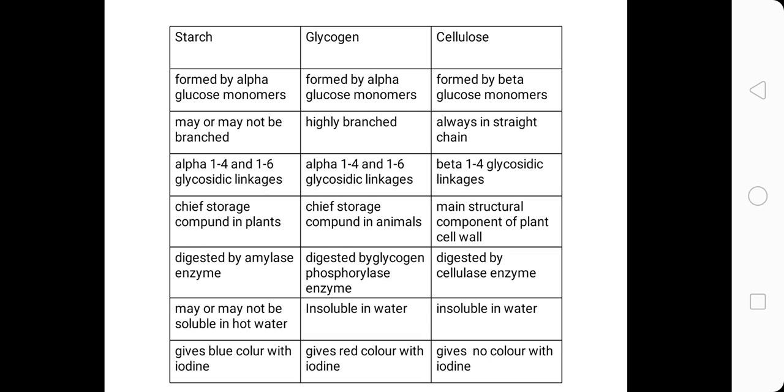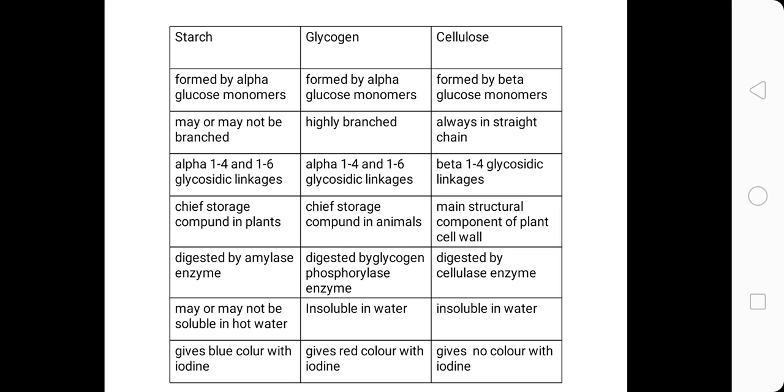Now if we come toward their digestion, the starch is digested by amylase enzyme, while glycogen is digested by glycogen phosphorylase enzyme, and cellulose is digested by cellulase enzyme. Next is their solubility. Starch may or may not be soluble in hot water.